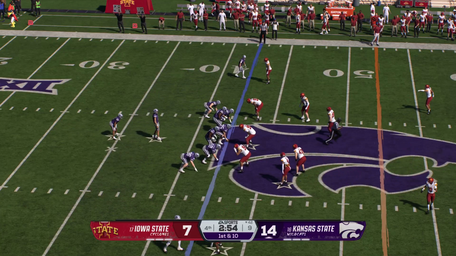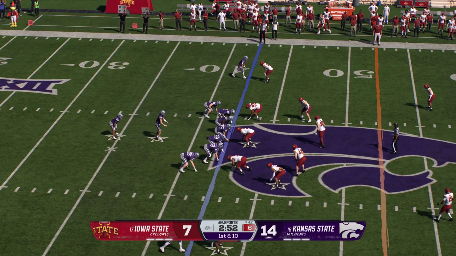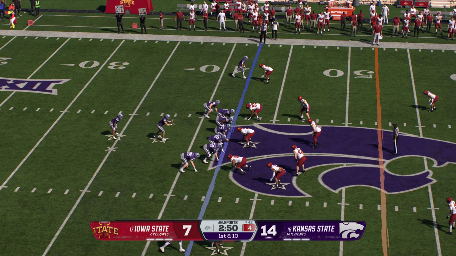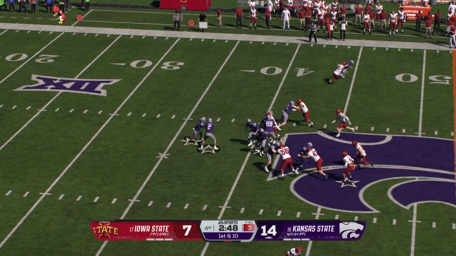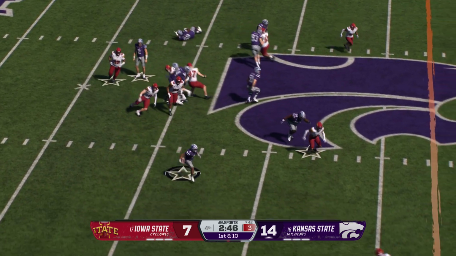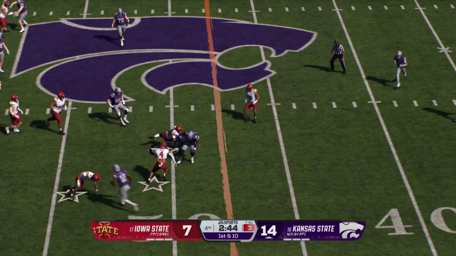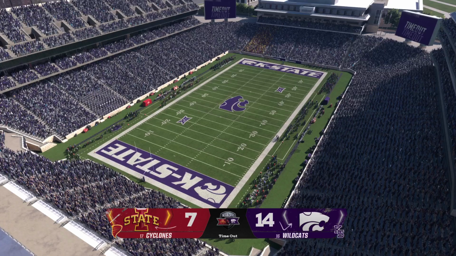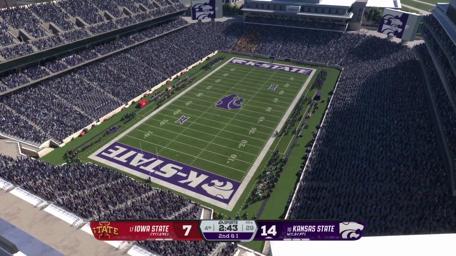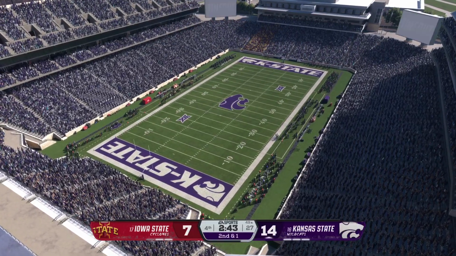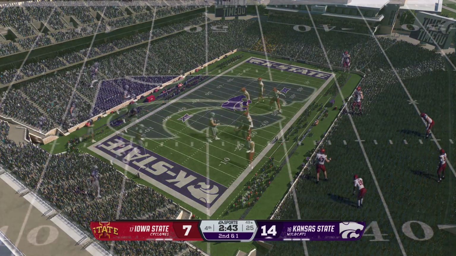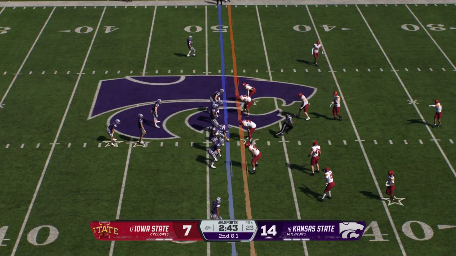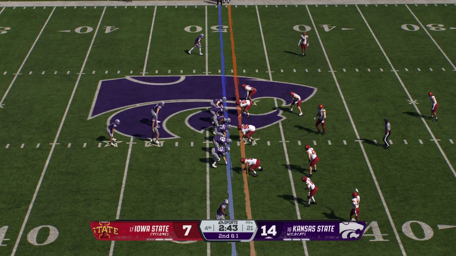Kansas State getting set with a 1st and 10 coming up. Chewing clock with the running game. He gains 9, so it's 2nd and 1. And now a timeout taken by the defense, trying to preserve as much clock as possible for their offense. 2nd down after that run on the previous play.